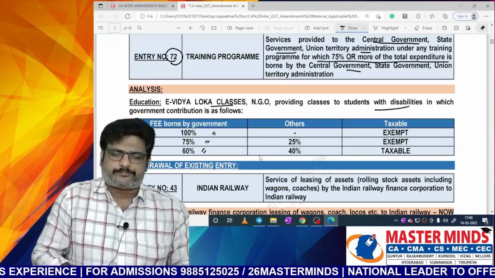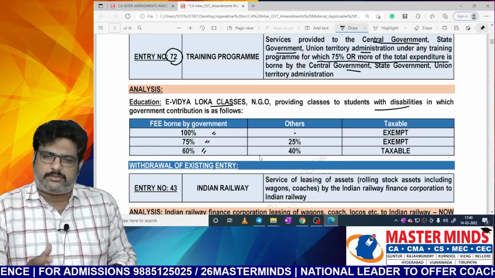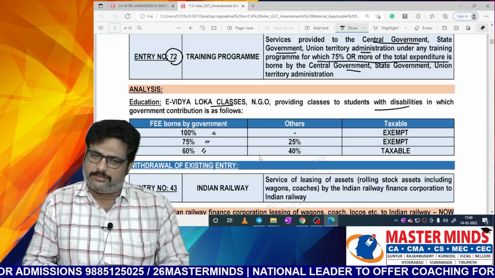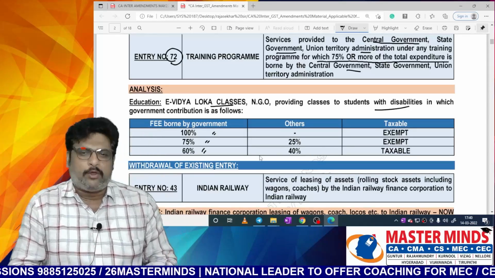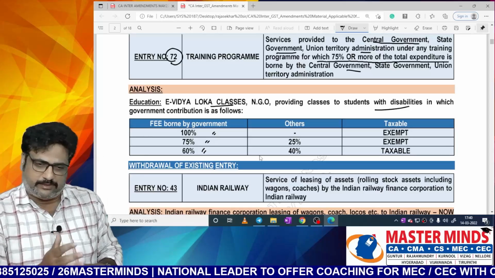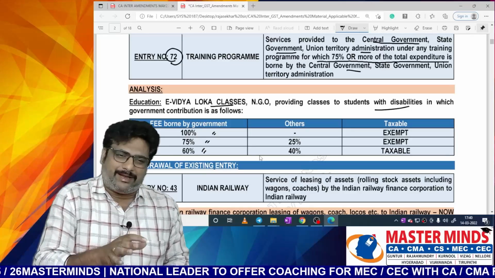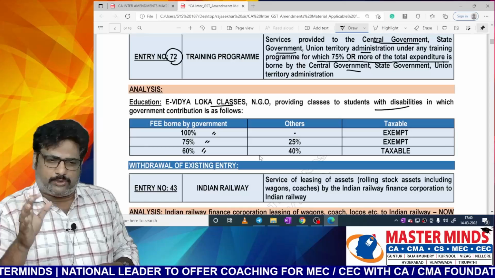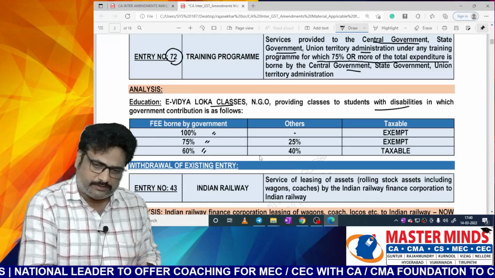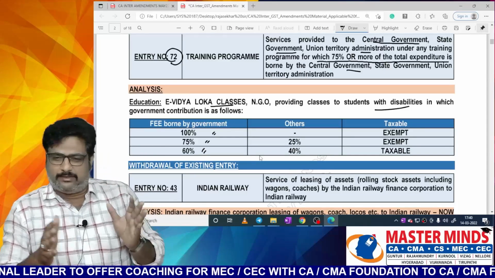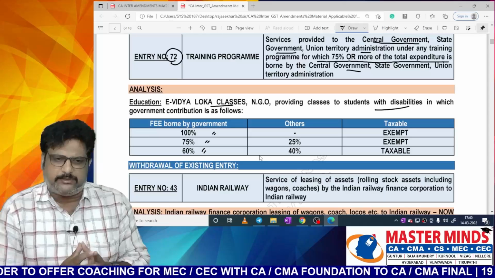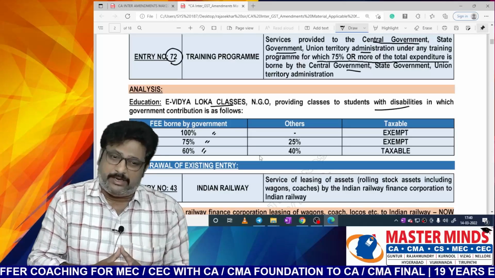Here the expenditure met by the government is 60% only, which is less than 75%. Therefore, entry number 72 does not cover this type of program, and the particular activity will be taxable.